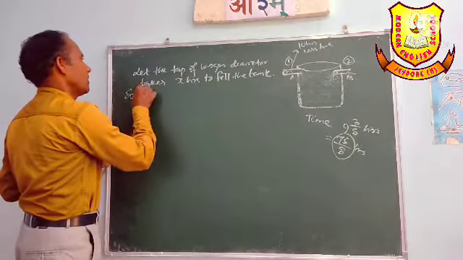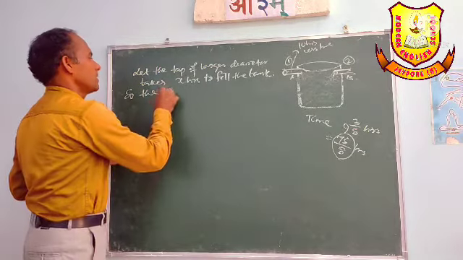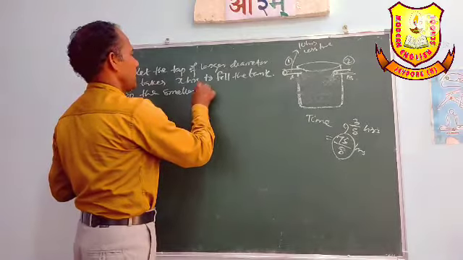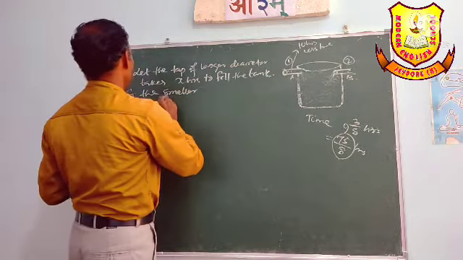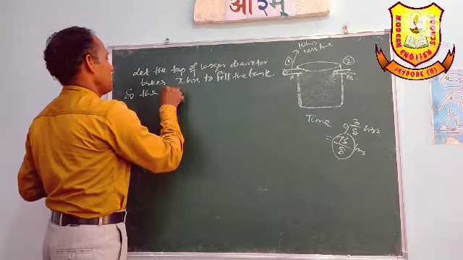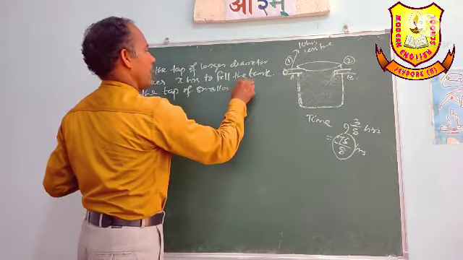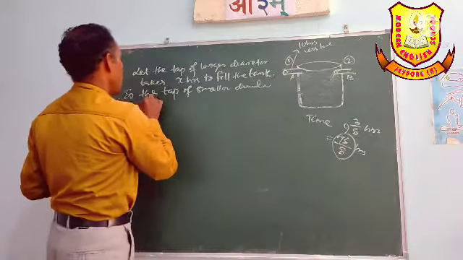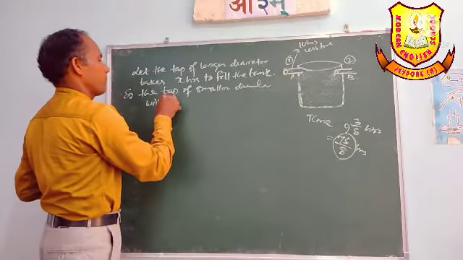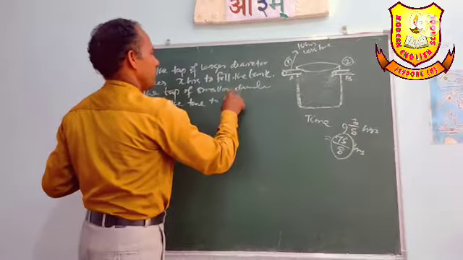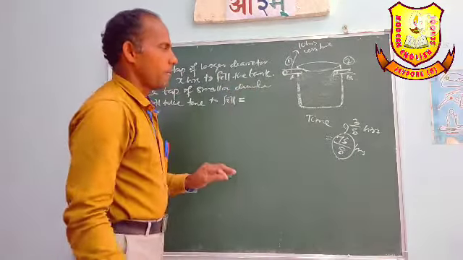So the tap of smaller diameter will take more time to fill equally.